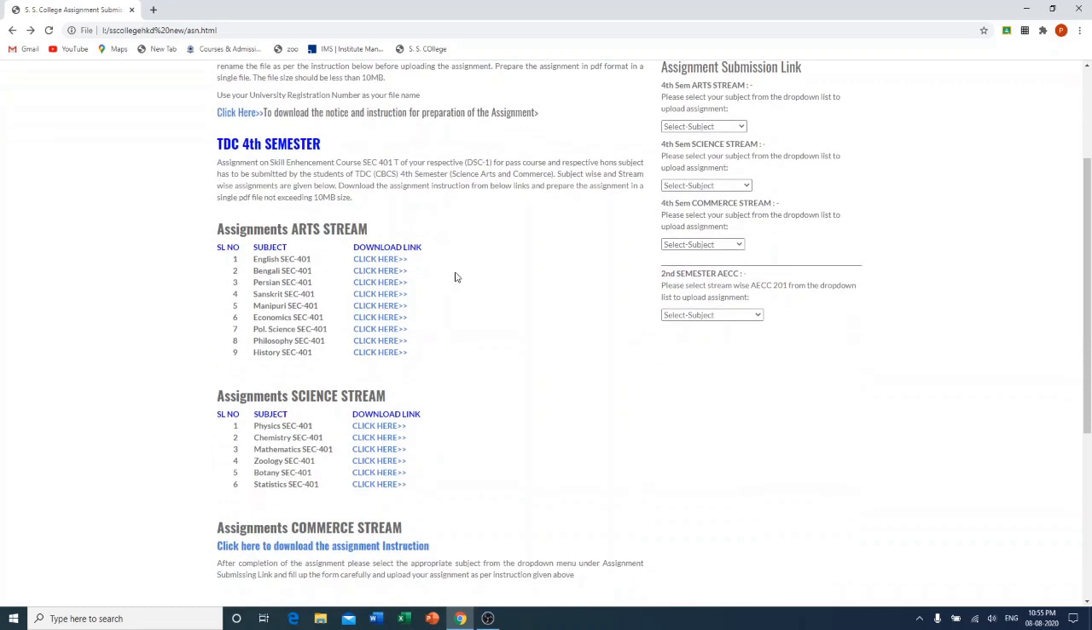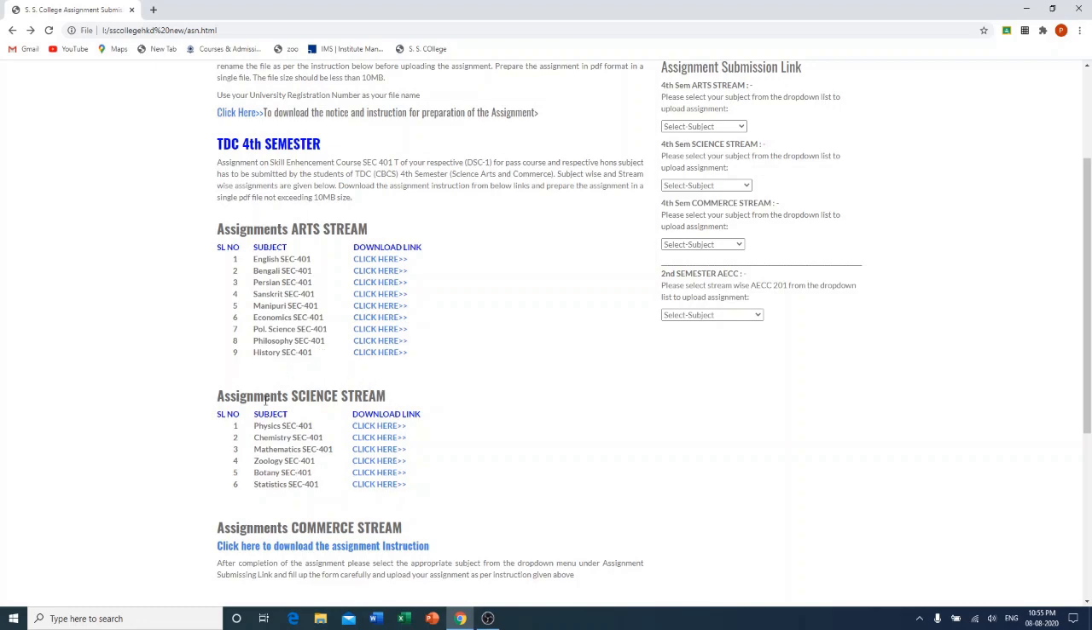Next step is to download the question paper for the assignment. The first group of subjects here corresponds to the arts stream subjects, and these click here links will guide you to download the question paper. The first one is English, second Bengali, third Persian, then Sanskrit, then Manipuri, economics, political science, philosophy, and history.